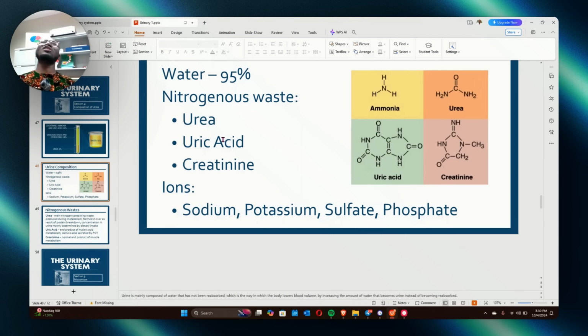Now, talking about the hypotonic, hypertonic, and isotonic nature of the urine. When is the urine most likely supposed to be hypotonic? Is it when there is a lot of water or when there is low water? When there is a lot of water. Hypotonic means a lot of water. Hyper is when there is reduced water, dehydrated, with high solutes. So when the body's water volume is high, there will be hypotonic urine.